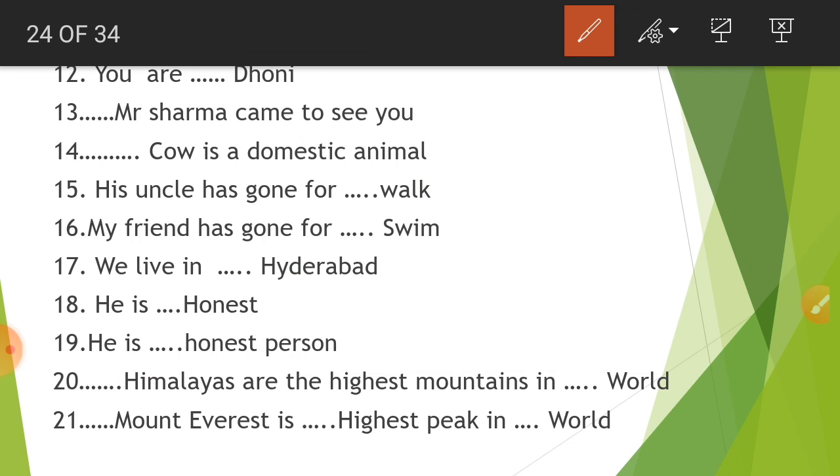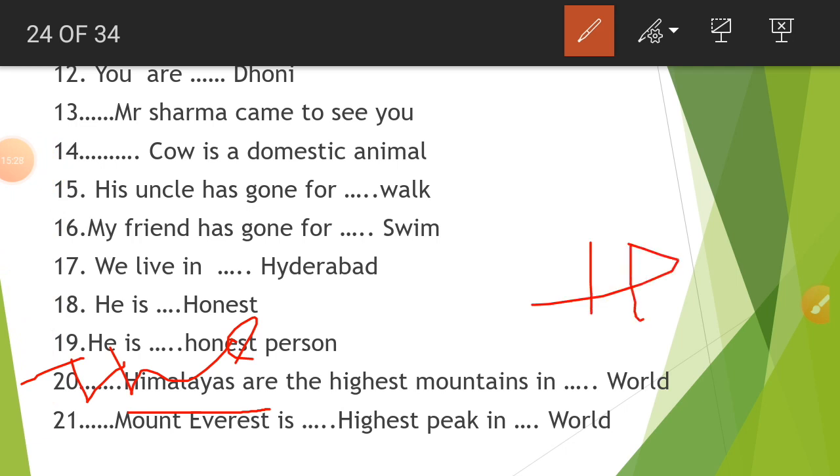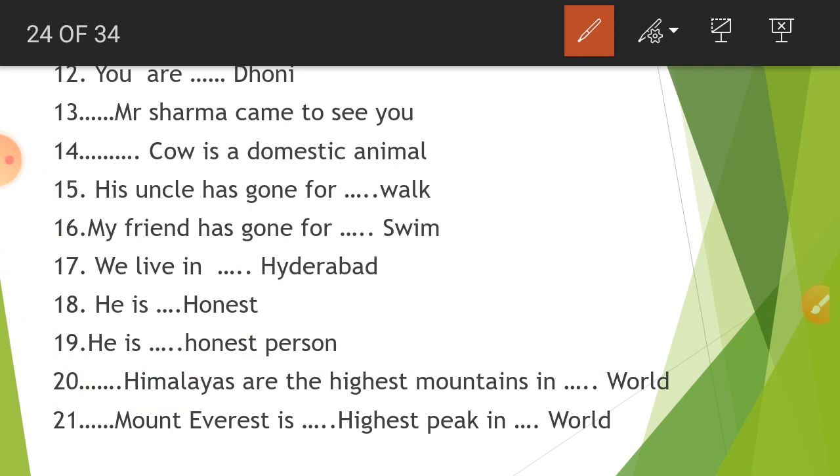Himalayas are the highest mountains in the world. Whenever you find a group of mountains, let's say Himalayas are a group of mountains, with a group of mountains we have to use the. And highest in the world: why the world? Because world is unique, and in the case of unique or particular things we have to use the. Whereas in the next example, where it is given Mount Everest, with a single peak or single mountain we don't use any article like the.